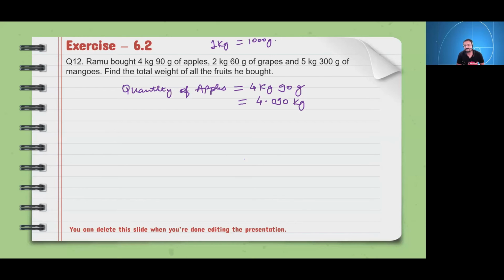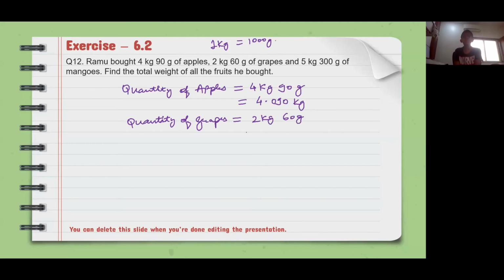Next. Quantity of grapes is equal to 2 kg 60 gram. After converting it, what will it come to? 2.060 kg.